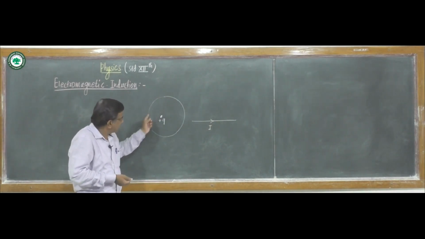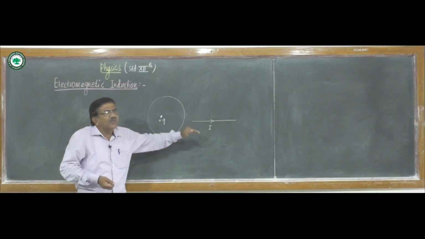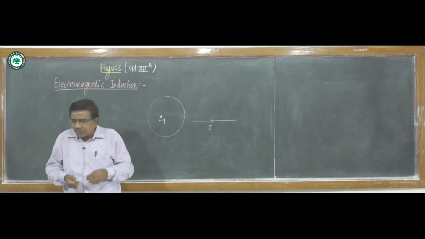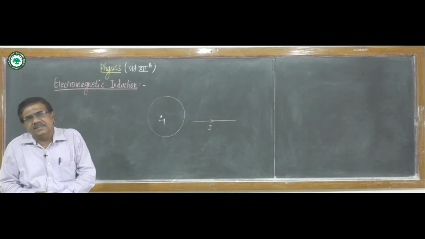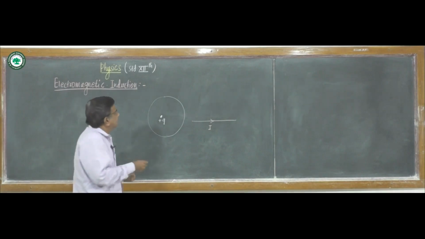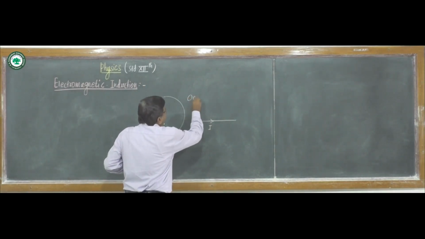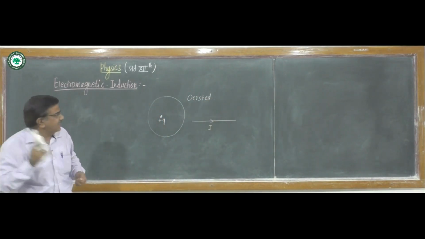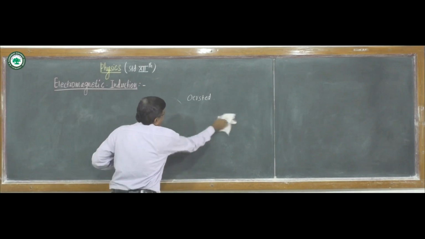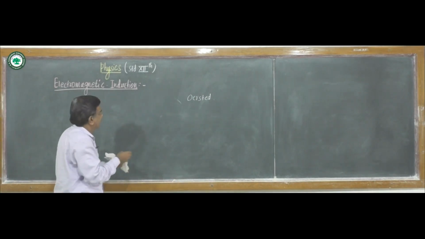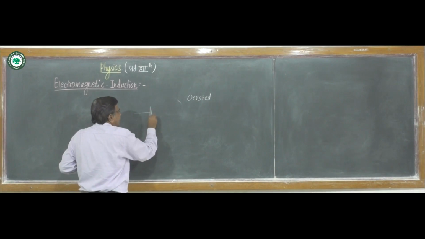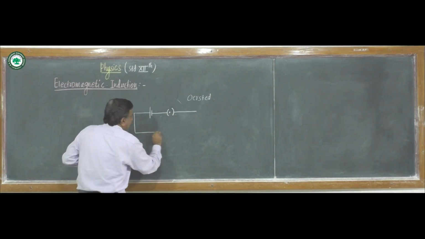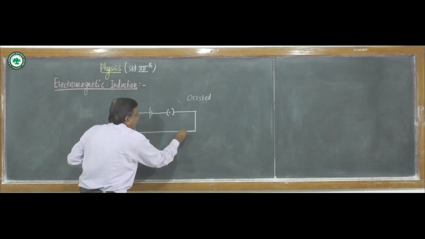Stationary charge produces the electric field. The moving charge through the conductor produces the magnetic field. Scientist Oersted performed experiments, and according to Oersted, if electric current is passed through the wire, a magnetic field is produced around it.